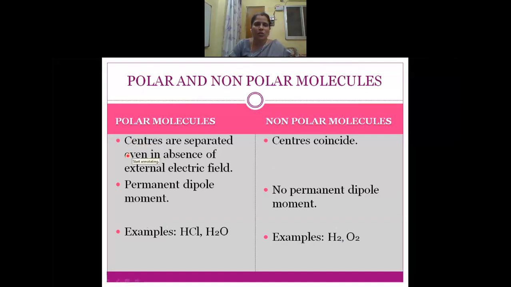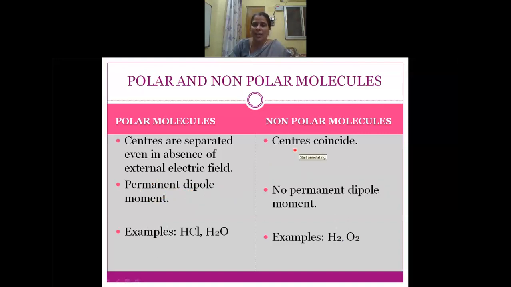Polar molecules are the molecules in which the positive and negative charges are separated even in the absence of an external electric field, and they have a permanent dipole moment.